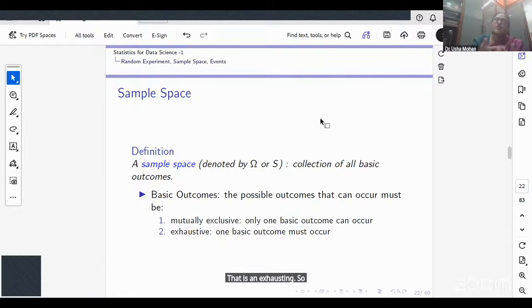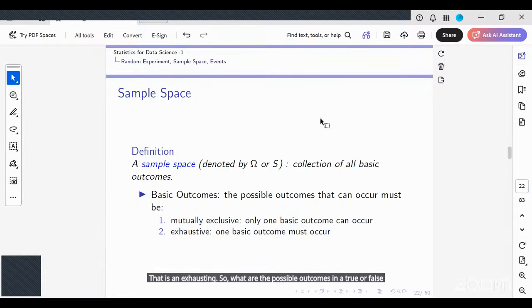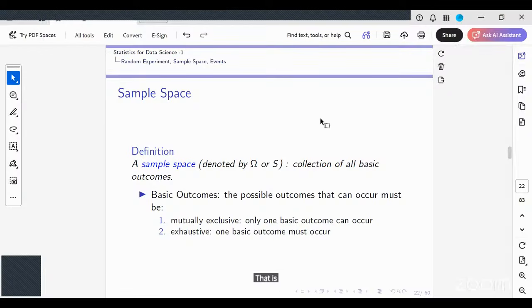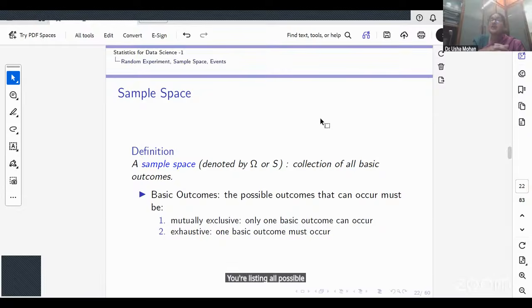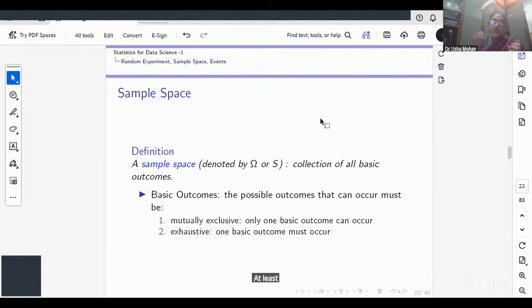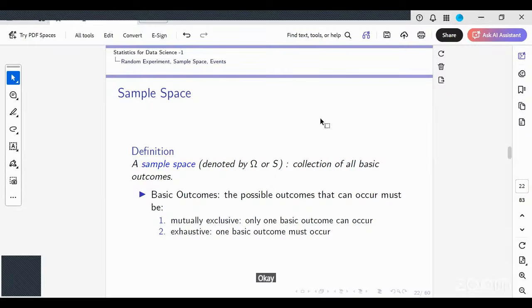So what are the possible outcomes in a true or false? True and false. Do I have a third option or a fourth option? So I have exhausted all possible outcomes of this experiment. Is it clear? But what if we have a larger sample space and there you're listing all possible outcomes? So you are exhausting all possible outcomes. That's what helps you in coming up with the probability of the sample space. At least one of the outcomes should occur. Is that clear? Okay, right.